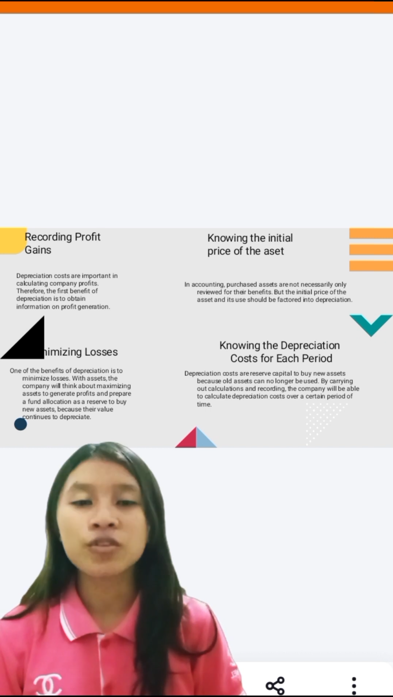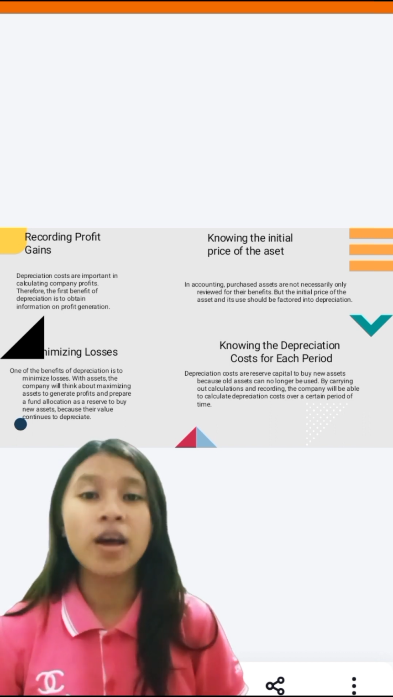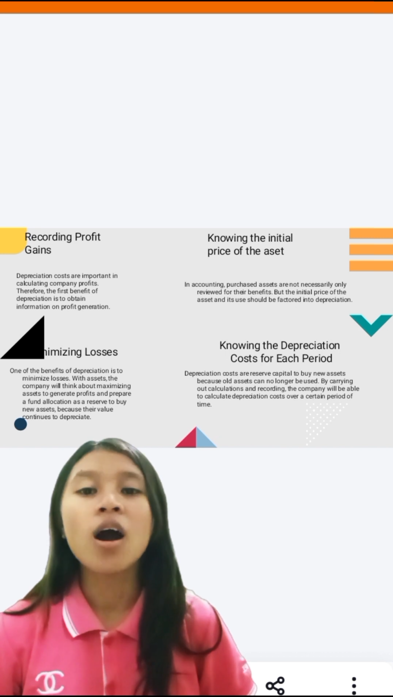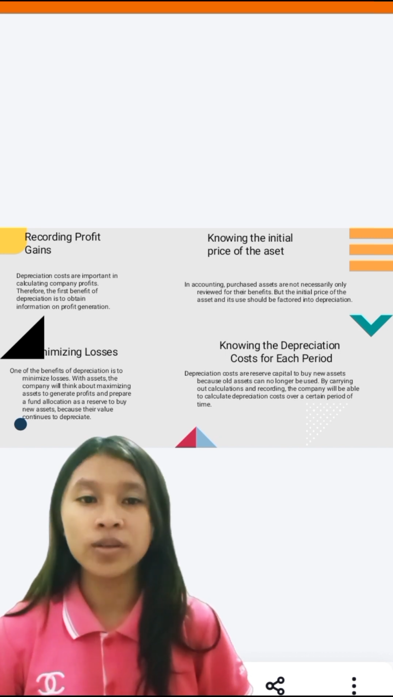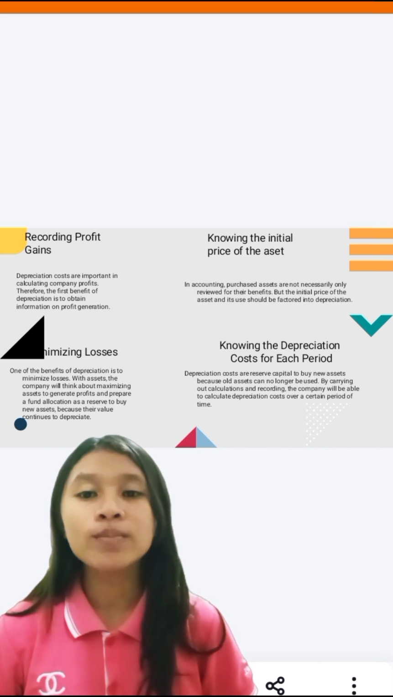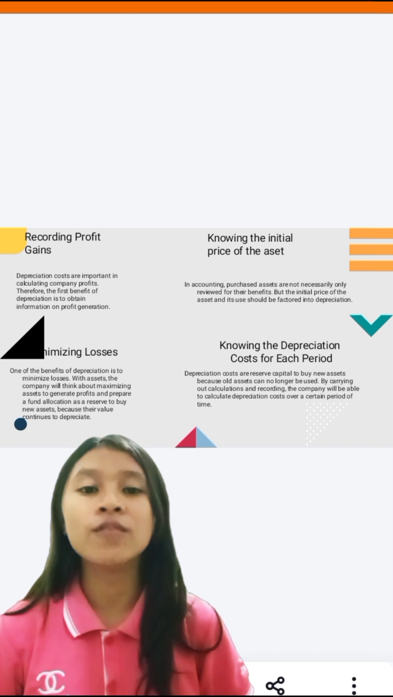Now I will explain the benefits of depreciation calculation. 1. Recording profit gains. Depreciation costs are important in calculating company profit. Therefore, the first benefit of depreciation is to obtain information on profit generation.